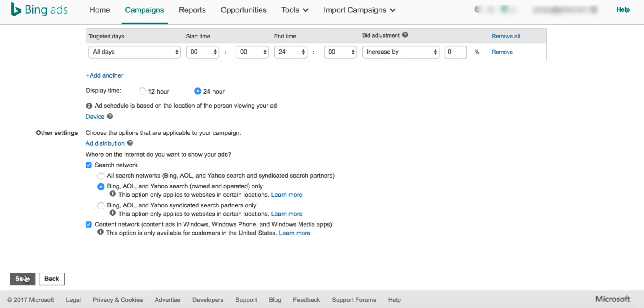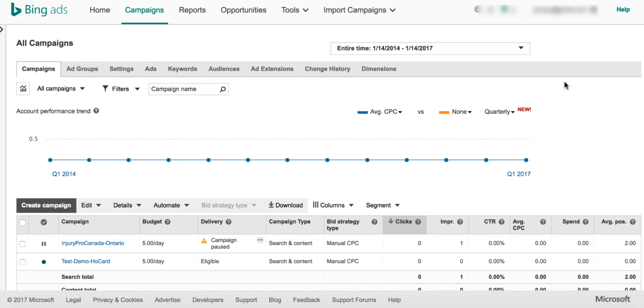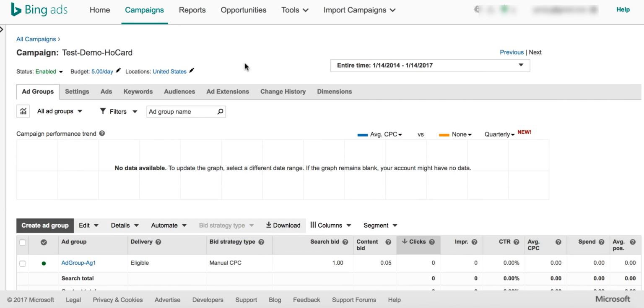If not, you can ignore it for now, and then click on save. That's it. Once you're done with this step, your ad is basically set up, or your campaign is done with your initial basic setup. One thing that I haven't done during the campaign setup is adding more keywords.